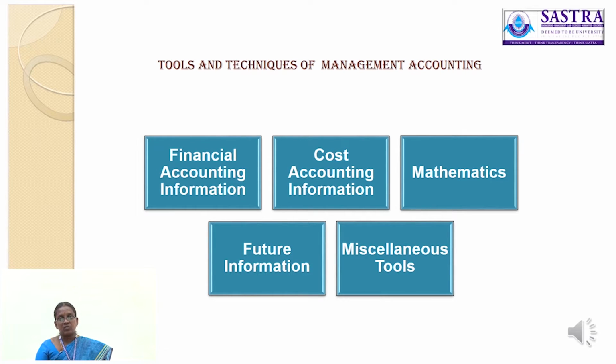Then the next point is based on cost accounting information. On that basis we have marginal costing, which includes cost volume profit analysis, direct or incremental costing and differential costing, standard costing, and analysis of cost variance.